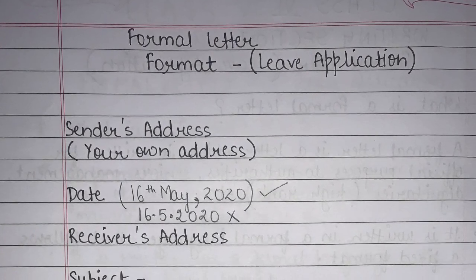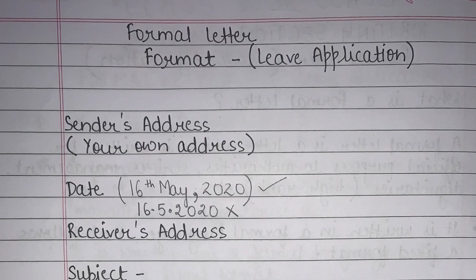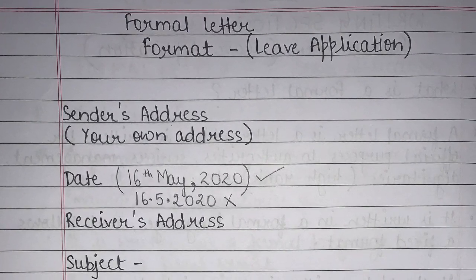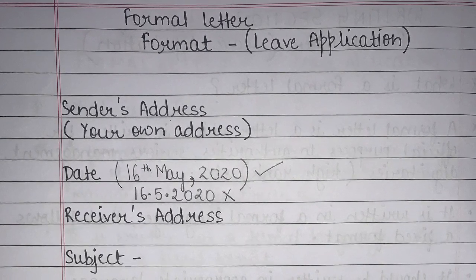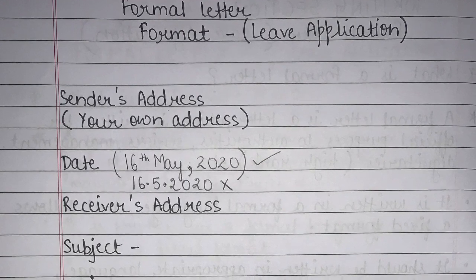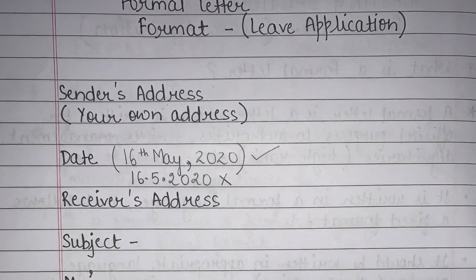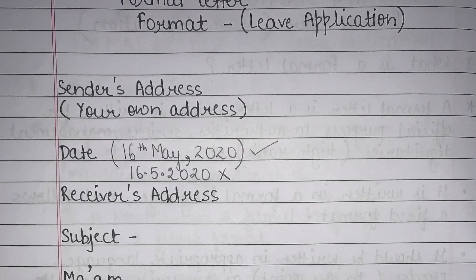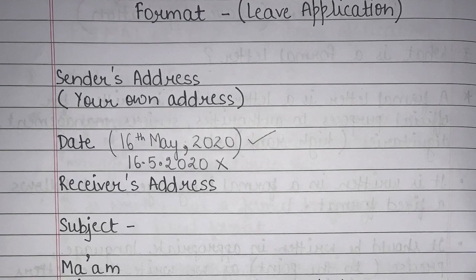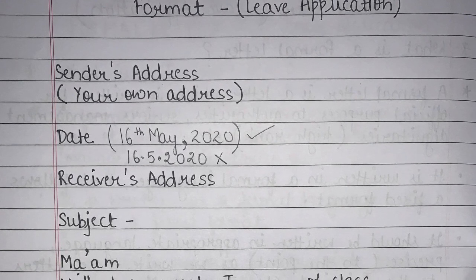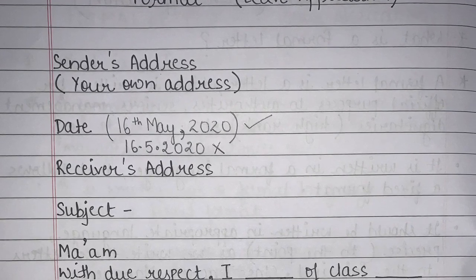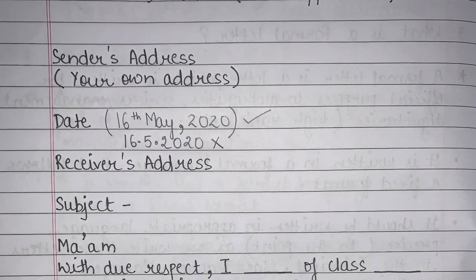Students, before understanding the format of leave application, you must understand what a leave application is. A leave application is that formal letter which you write to inform some higher authority that you won't be able to attend your school for a few days. In this kind of letter, you basically mention the reason why you are not able to attend your school, and you mention all the details.